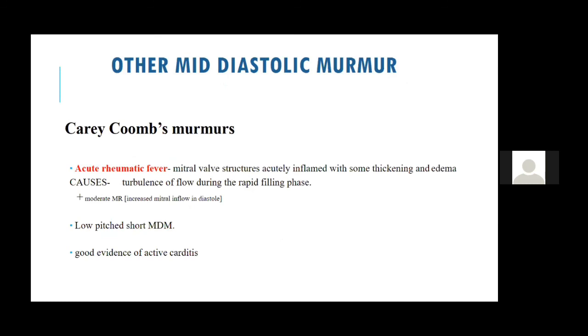Now again, what is the Carey-Coombs murmur? In a patient with acute rheumatic fever, there is valvulitis, and that is why you get an MR murmur, which is usually a mid-diastolic murmur. It is low pitch, like all other MDMs are low pitch except Austin Flint, which is high pitch. And a Carey-Coombs murmur means there is acute carditis, it means there is acute rheumatic fever. So if a patient has previously established rheumatic heart disease and you are getting a Carey-Coombs murmur, it means he has a recent acute rheumatic fever.